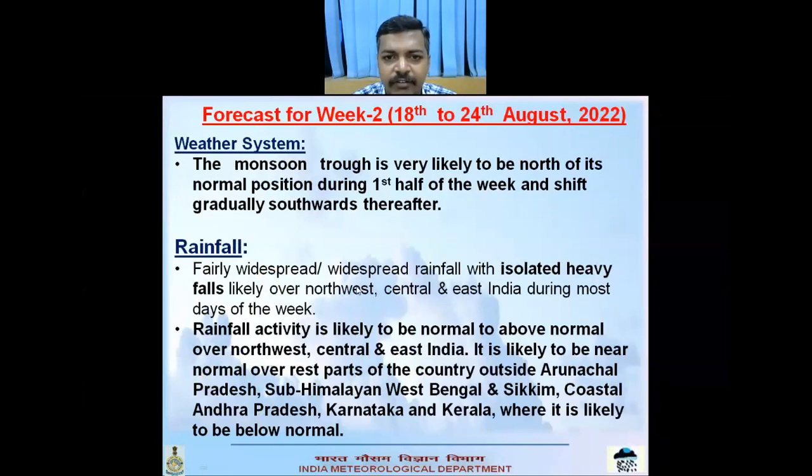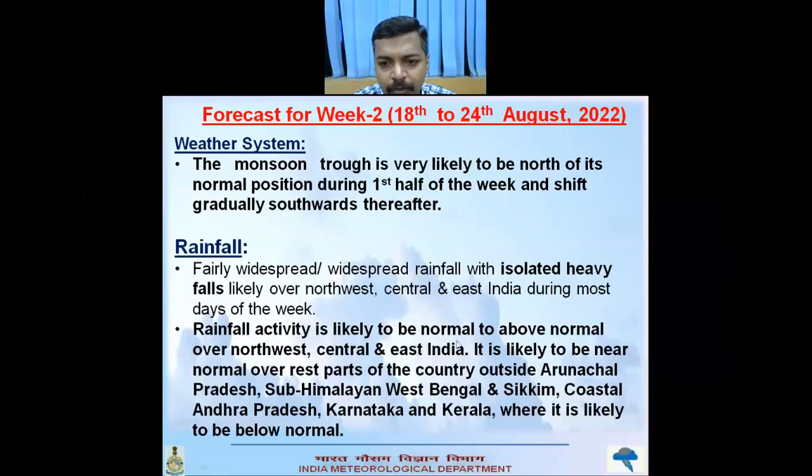The monsoon trough for the second week is very likely to be north of its normal position during first half of the week, and it will shift gradually southwards thereafter. Coming to the rainfall, fairly widespread to widespread rainfall with isolated heavy falls are likely over northwest, central, and east India during most days of the week.